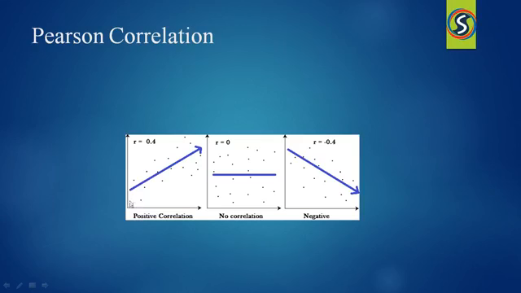If weight increases for a person, then how is height increasing or how is height decreasing? If weight is increasing and the height is also increasing, then we consider there is a positive correlation between those variables.